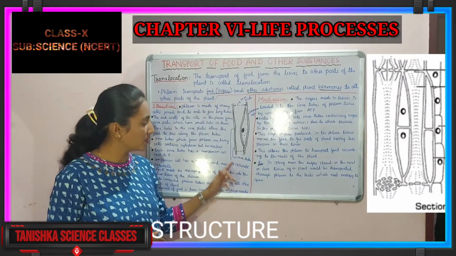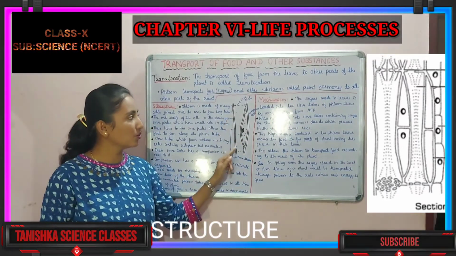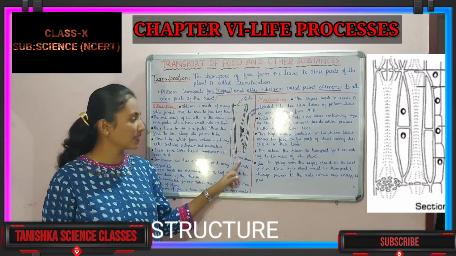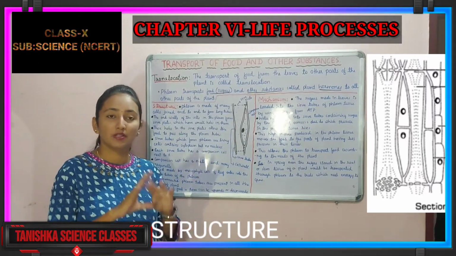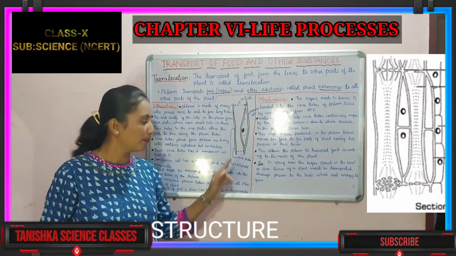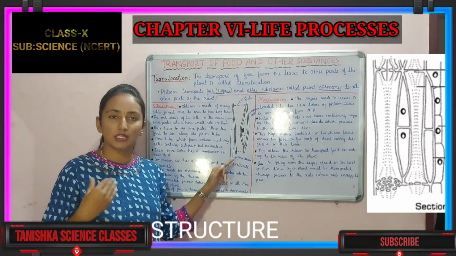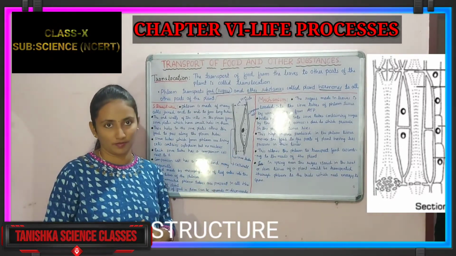Understanding? So you are observing the structure here. This is a sieve tube, with companion cells and sieve plates. Is it right? It is about a structure that will be present throughout the body of the plant. By that, food and other substances will be transported.